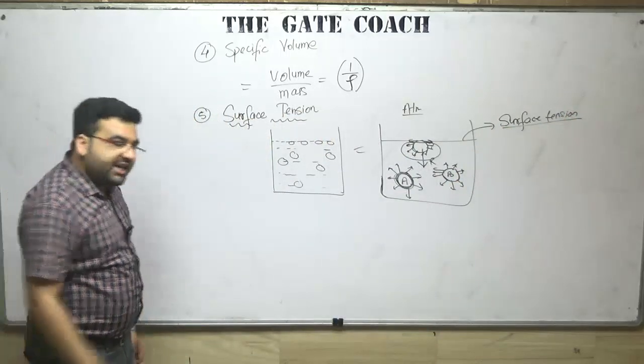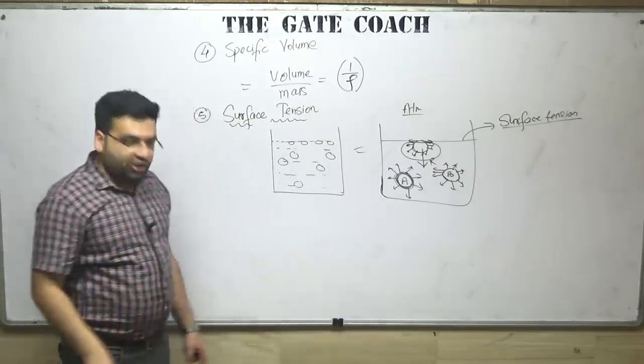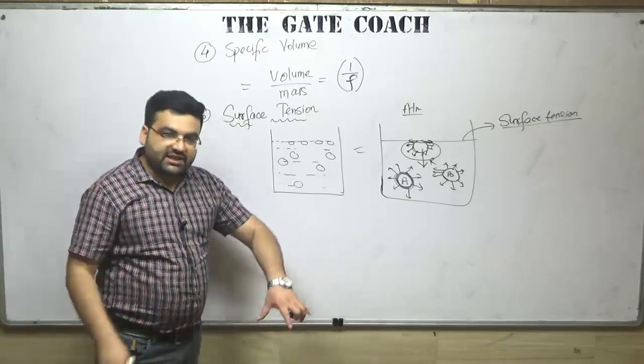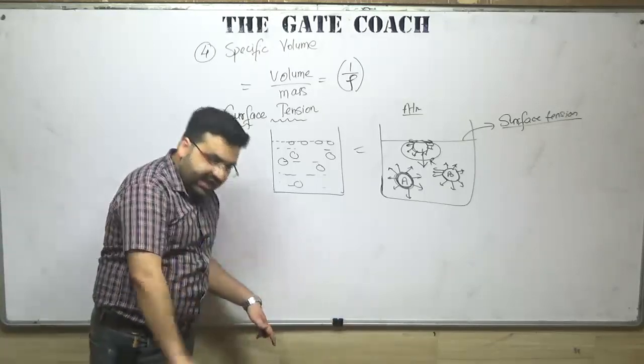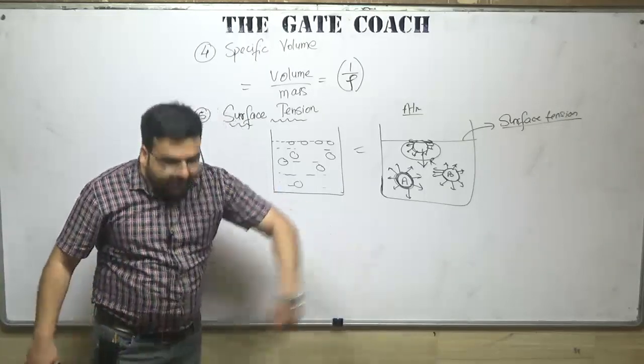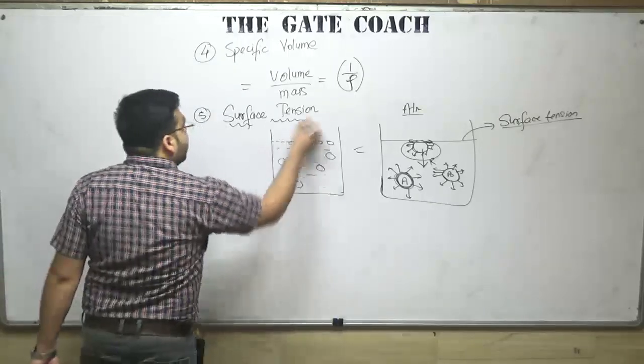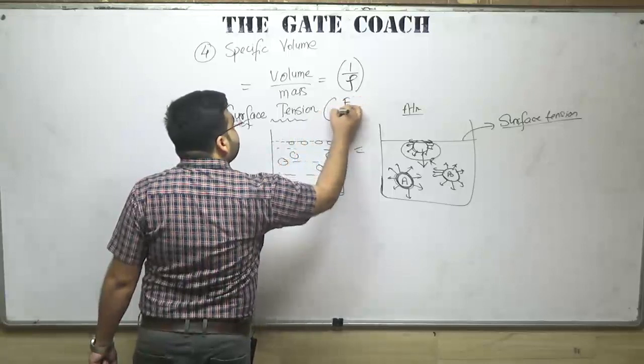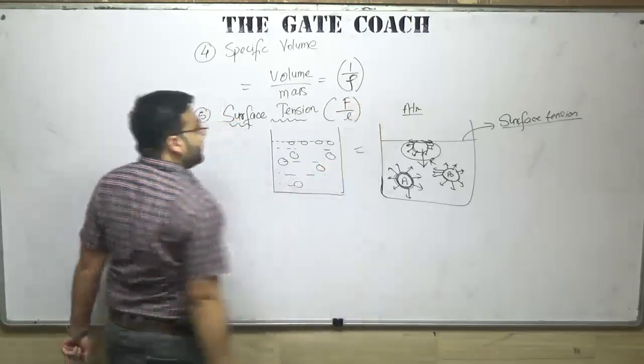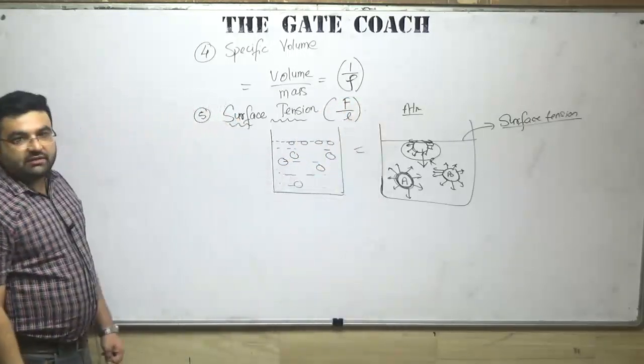It is measured per unit length. Whatever surface it is acting on, the length is measured along the surface. So the force per unit length is the surface tension. That is surface tension.